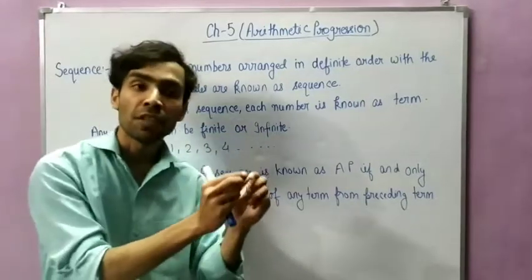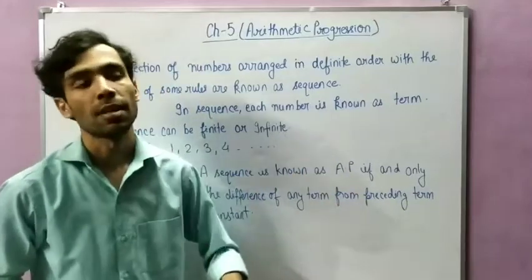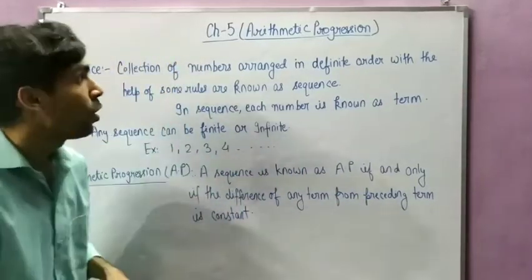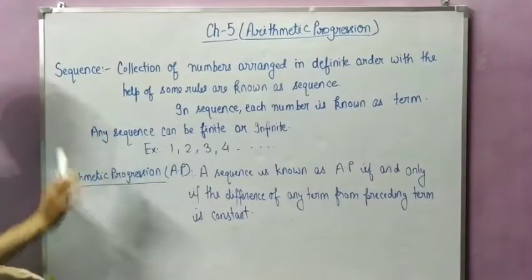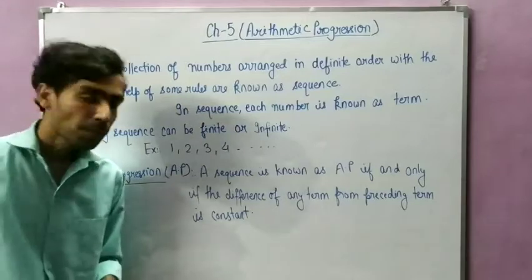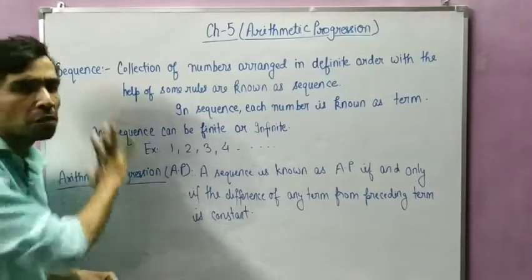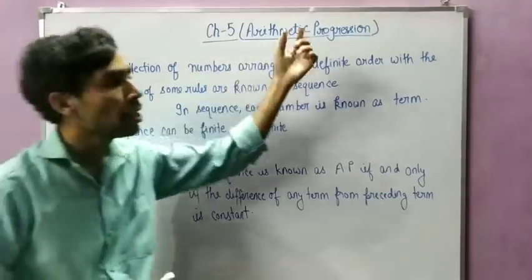Anything which is written in a proper way with the help of some rules is known as a sequence. A sequence is also known as a series. You can write in the copy that a sequence is also known as a series. Okay students, this is the basic introduction of sequence. So our chapter name is arithmetic progression.